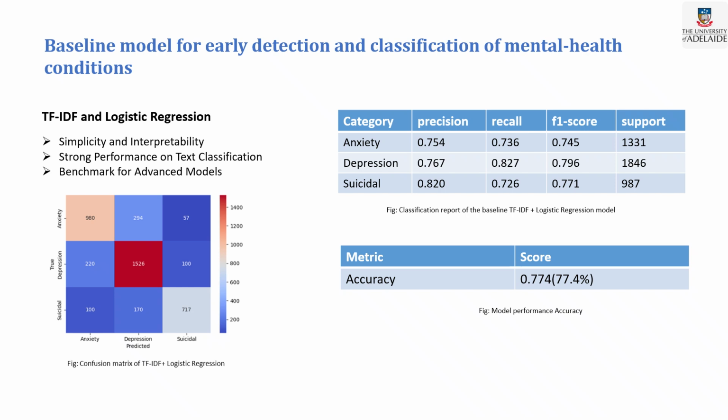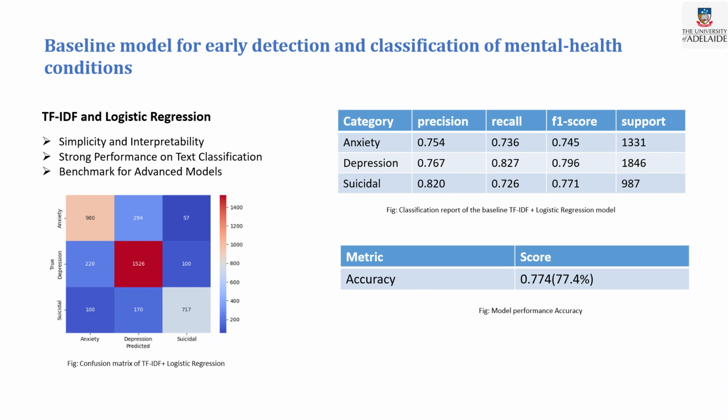TF-IDF offers simplicity, interpretability, and strong performance on text classification, and it is also a benchmark for advanced models. When we want to apply an advanced model, it is very important to use TF-IDF as the baseline. For baseline performance, the model accuracy is 0.774, meaning 77% accuracy in detecting and classifying which post is anxiety, depression, and suicidal. There are precision, recall, and F1 scores.